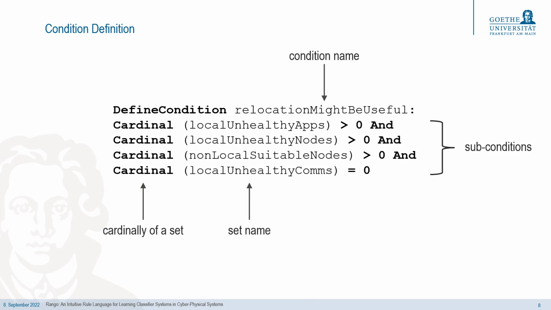Thus, this condition checks whether there are local unhealthy applications, meaning applications that are not meeting their requirements, running on a local unhealthy node, meaning an overloaded ECU, while the communication is still healthy, and there are other suitable nodes with remaining capacity to which the unhealthy application can be migrated.